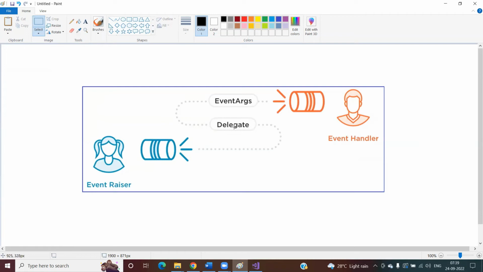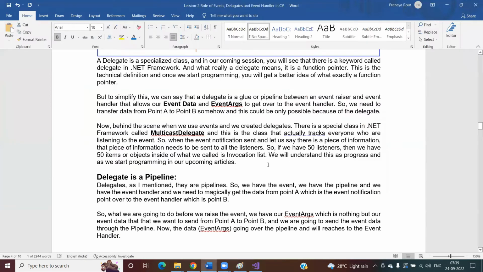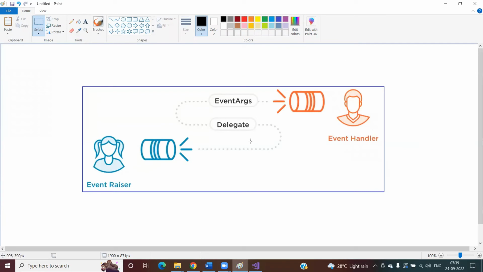So what this delegate will do is transfer that event data, or send that notification, to all the 50 listeners who are registered with this delegate. So that is the important information about the delegate. That means this delegate tracks.